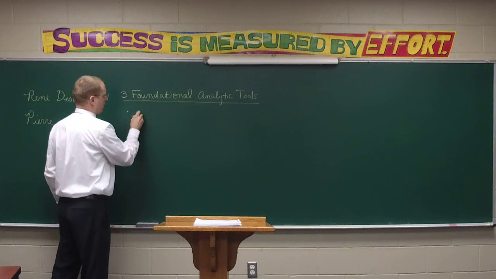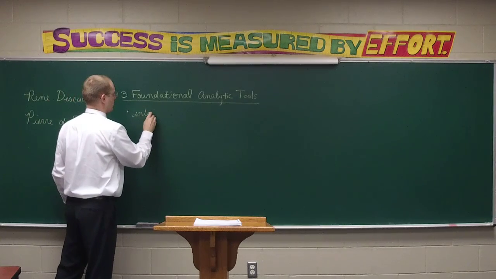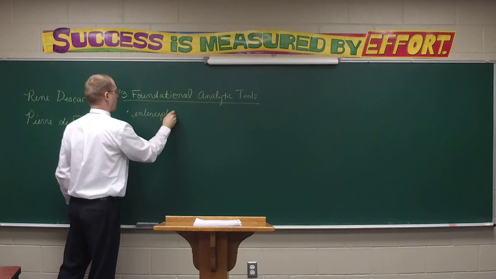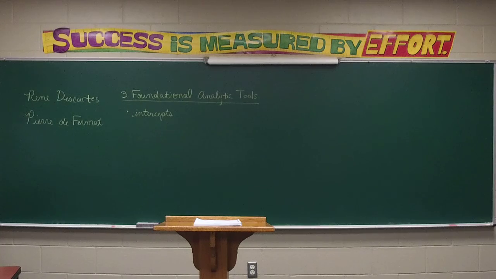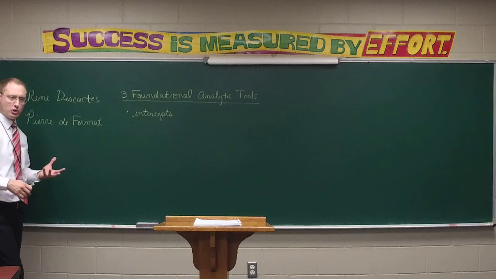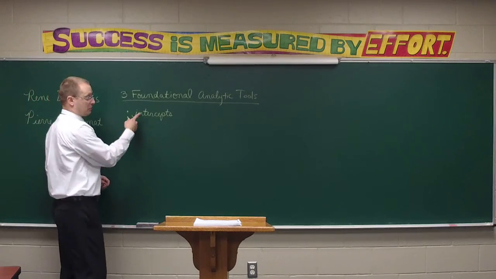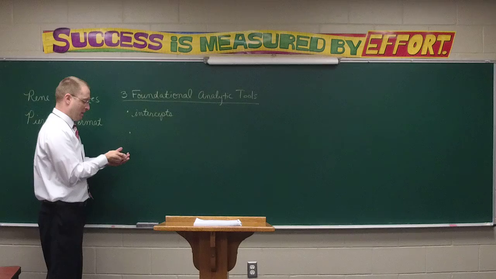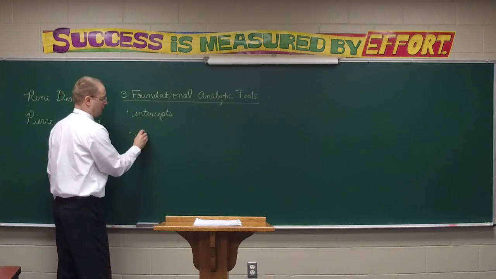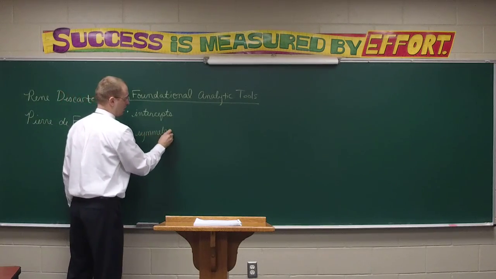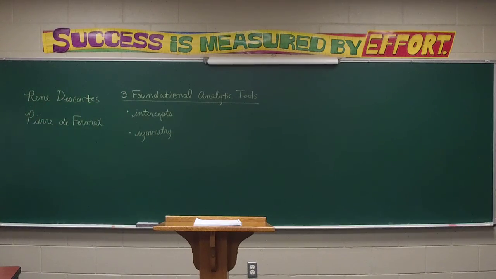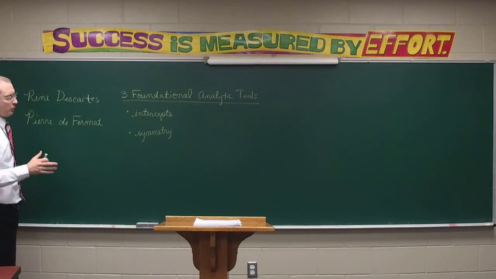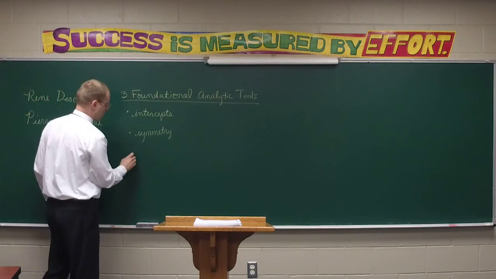The first one is intercepts. Knowing where a curve or a graph or a shape is going to cross axes can help us to get a feel for what it's going to look like without doing a whole lot of extra work on the graphing. This is perhaps the most powerful analytic tool. But another one that's good to know is symmetry. If we know the symmetry of a graph, then that'll also help us to figure out what that particular equation is going to look like.